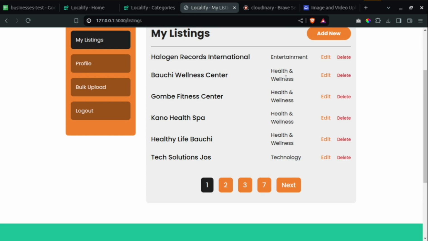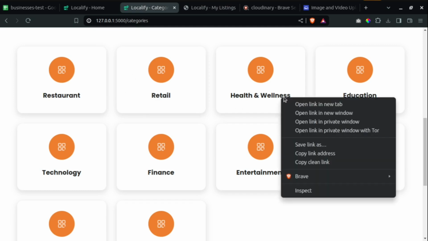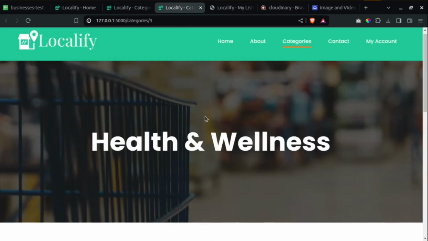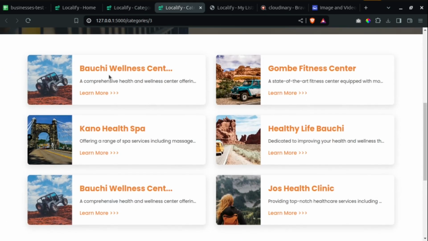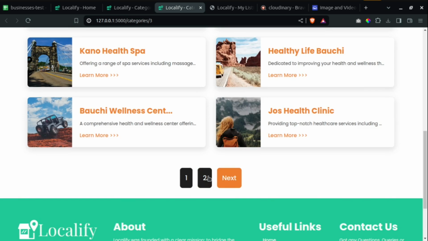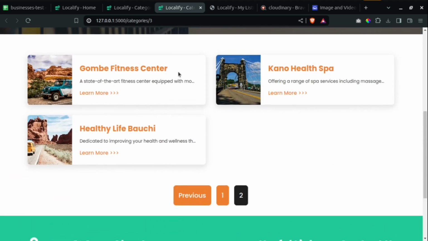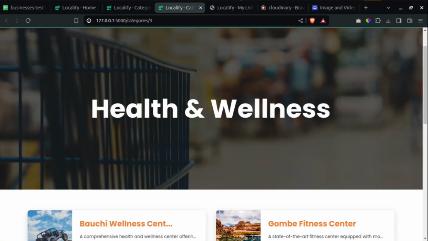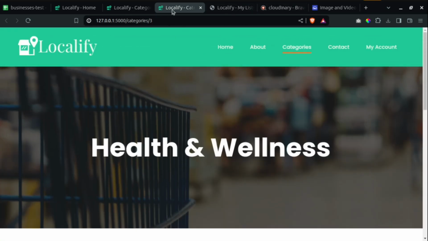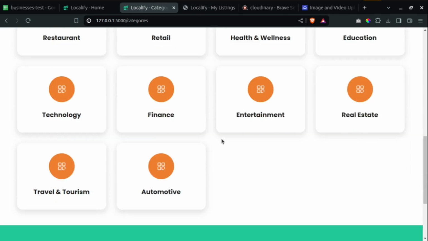Now let us check this health and wellness category. If I come to categories, health and wellness, you can see that the ones that we just created are now here. You can see Healthy Life Bauchi, Just Health Clinic. If I go to the next page, you can see Gombe Fitness Center, Kano Health Spa, and all that. I think I have another category there, which is real estate.